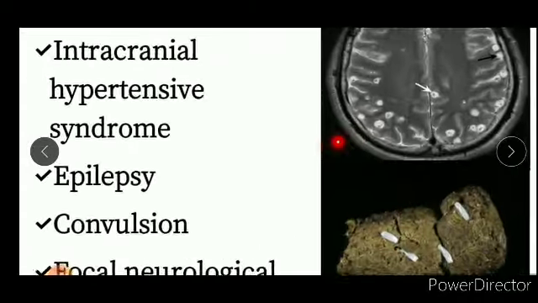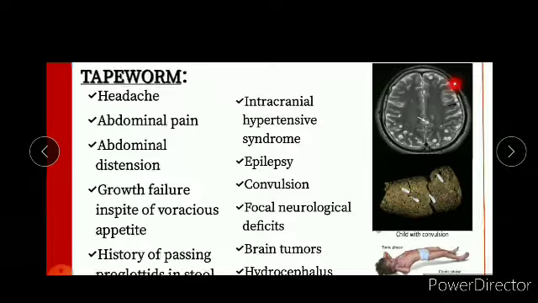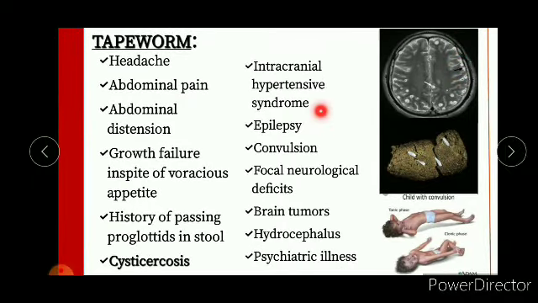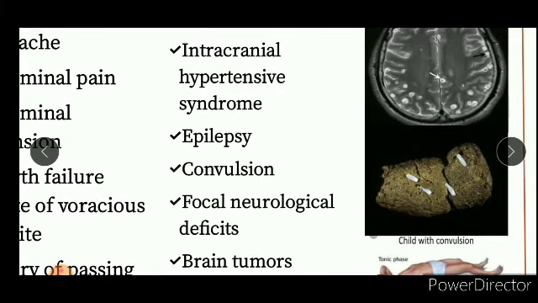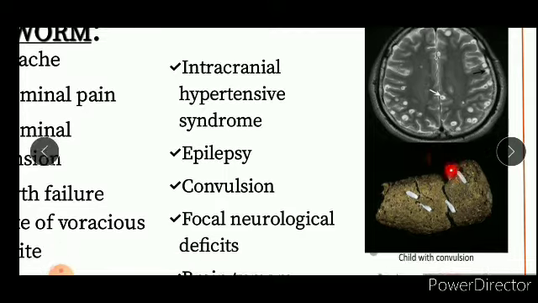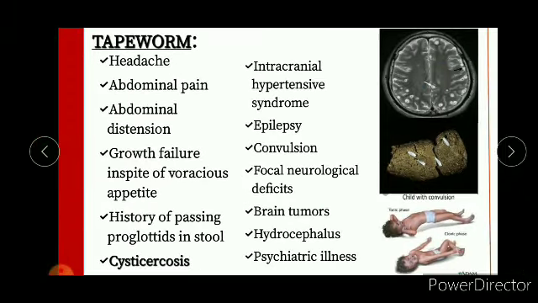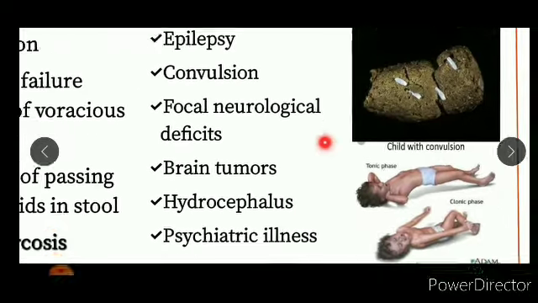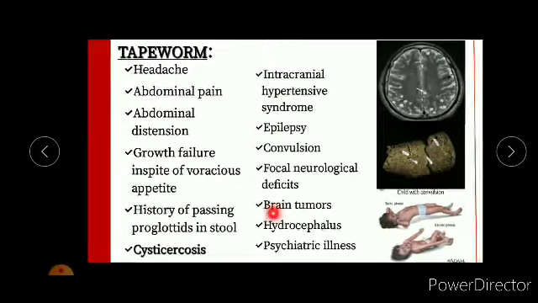And here we can see the brain tumors, the part where the intracranial hypertensive centers are, causing the focal neurological deficit. And in this case, there are proglottids in the stool. And lastly, this picture shows a child with convulsion, this is the tonic phase and this is the clonic phase, which you have learned before.